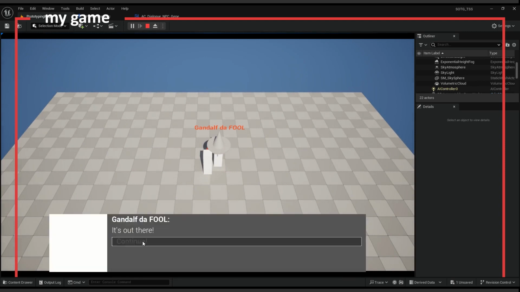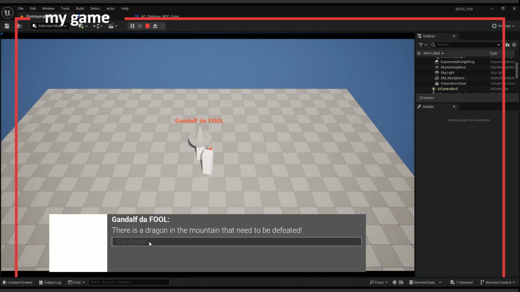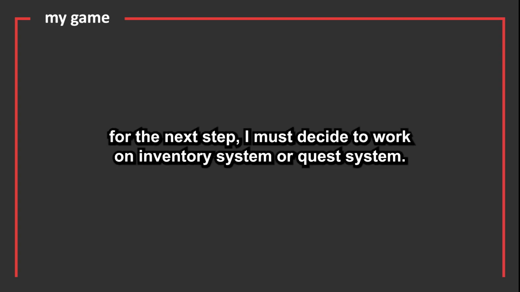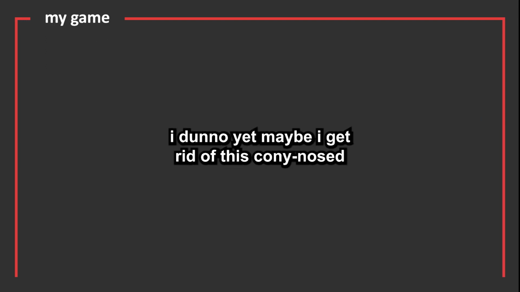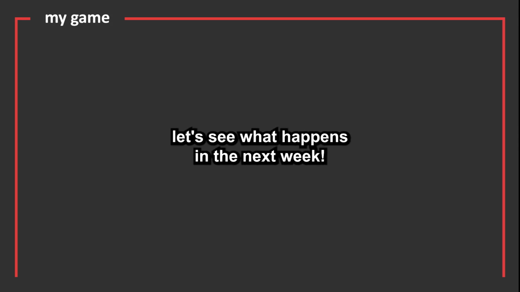Yet another task remains to take care of, and that's writing a technical design document for my dialogue system. And done. For the next step, I must decide whether to work on the inventory system or the quest system. I don't know yet. Maybe I'll get rid of this cone-nosed, dumb cubic character first. Let's see what happens in the next week.